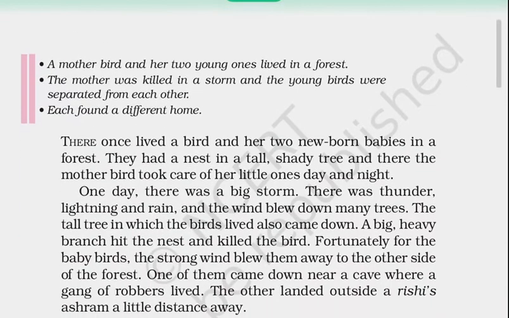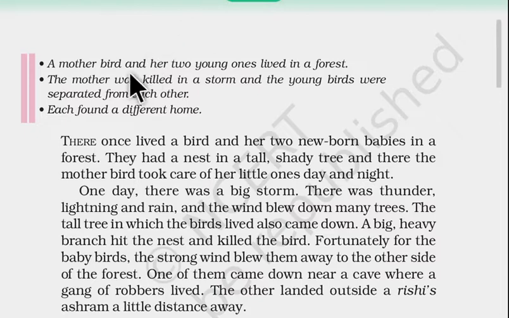At first, there are some clues as you can see here. A mother bird and her two young ones lived in a forest. The mother was killed in a storm, and the young birds were separated from each other. Each found a different home. So now we are starting the lesson. These were just clues to understand the lesson well.